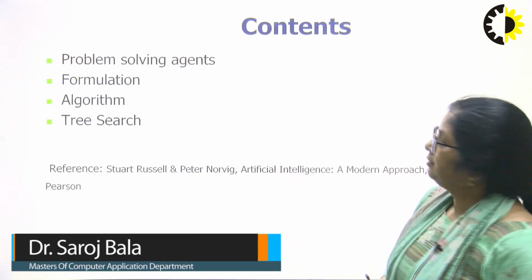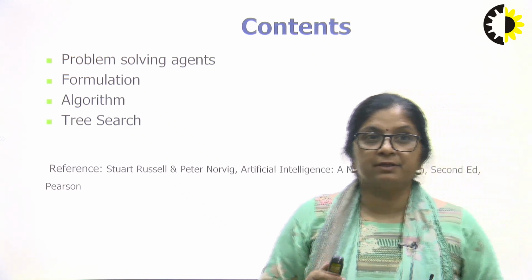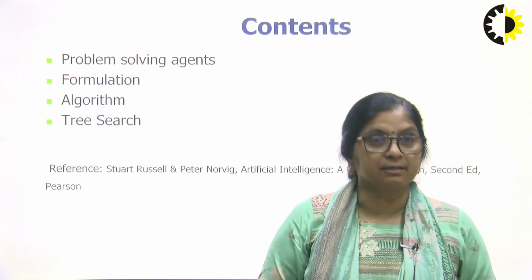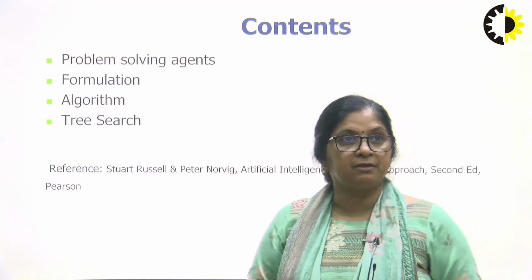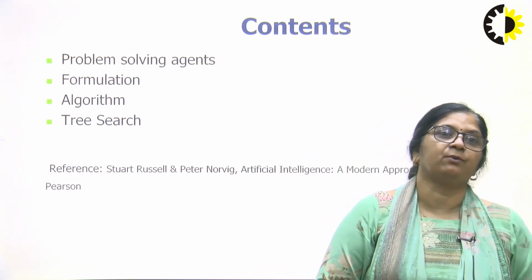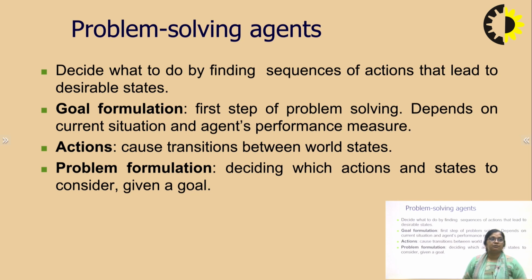Today we are going to discuss problem solving using searching. The content I am going to cover are problem solving agents. Agent we have already covered in our lectures: anything that can sense the environment and take action in the environment after perceiving it. Whatever required action is taken, the agent takes with the help of actuators. So here we will talk about the agents who are problem solvers. After discussing problem solving, we'll talk about the algorithm generally used with the help of tree search.